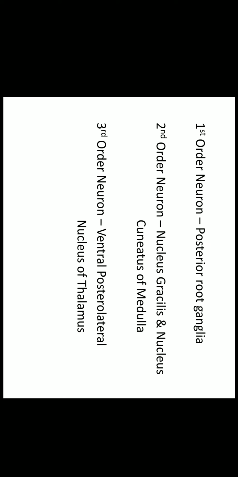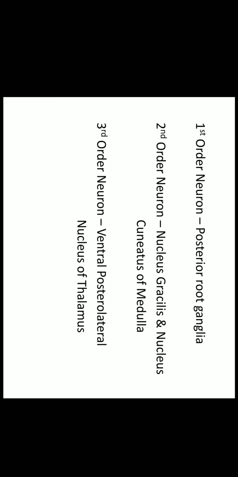Now the first order neuron for this tract is situated in the posterior root ganglia,